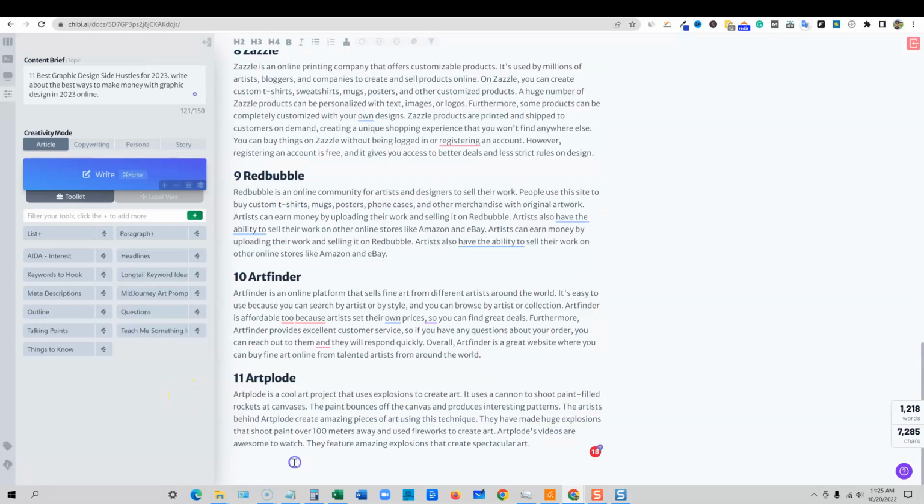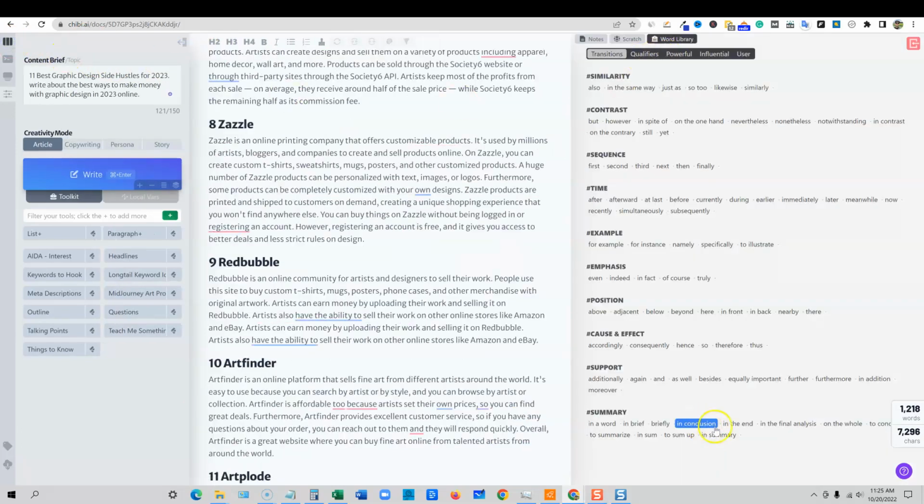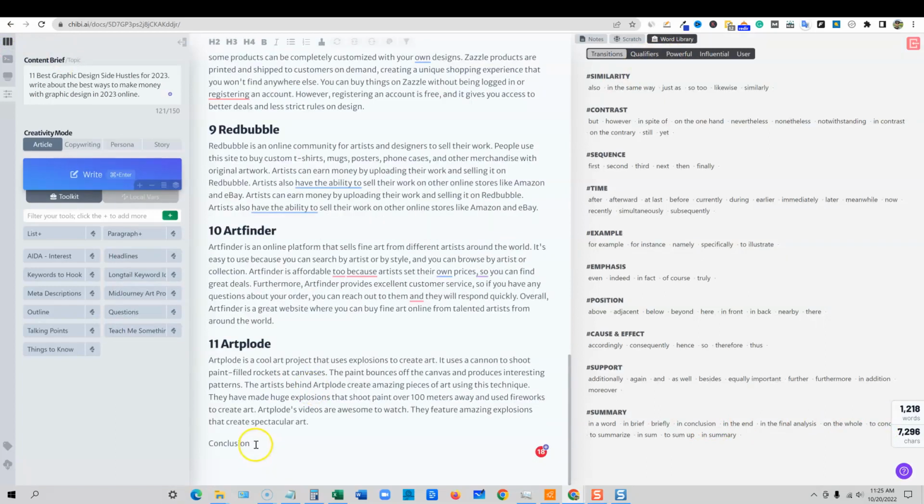But I'm going to do a test right now. I don't know if this works, but I'm going to say conclusion. But I'm also going to come over here and look at the notepad, and there's "in conclusion" or just "conclusion." So let's just try what it has over here. We're going to say "in conclusion." Okay, so if you click on it, it actually doesn't do anything, but we're going to say "in conclusion," and then I'm going to say write for us.